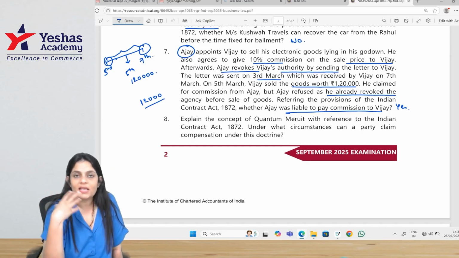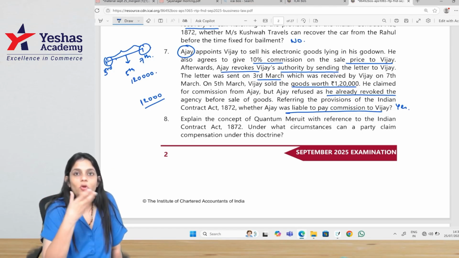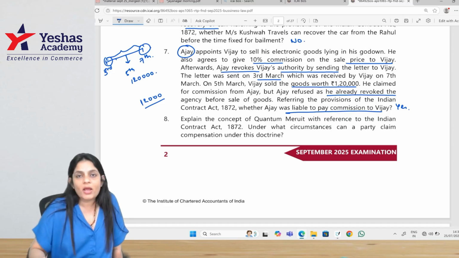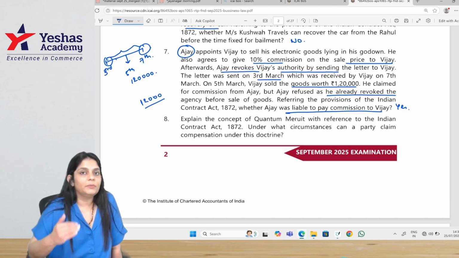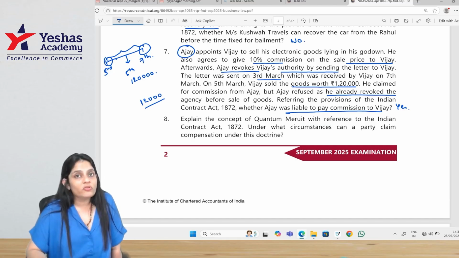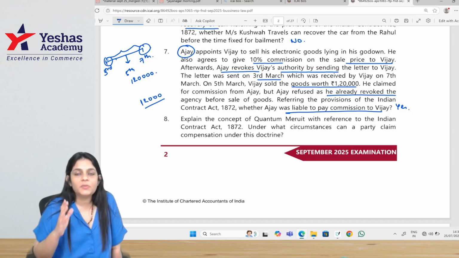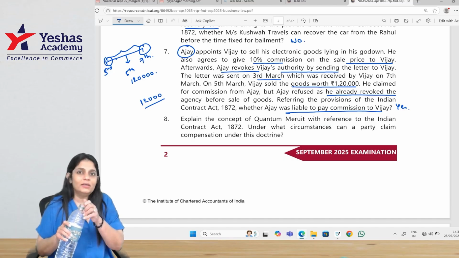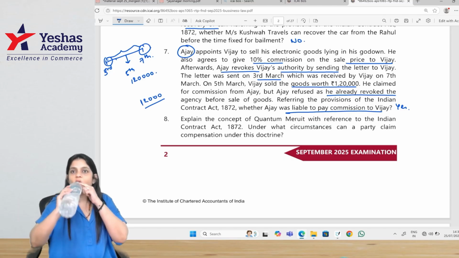So basically, it's as much as is done. When the contract is separable and you have performed a part, payment shall be made for the part performed. If the contract is not separable, you're not liable to pay. But if the other person accepts, you have to pay. If the contract becomes void subsequently, then whatever work is done, you have to pay for the work already done. If the work is done without an intention to do it gratuitously, then you are liable to pay for the work done. Again, if a contract has been performed, not in the way the other party wanted, but still done, you have to pay a reasonable sum of money.